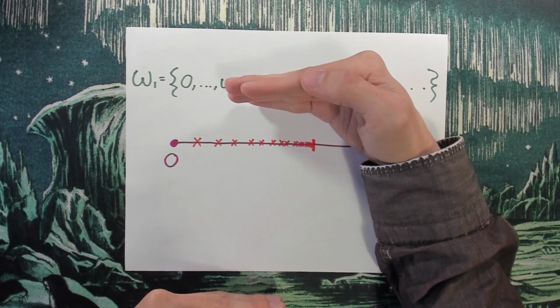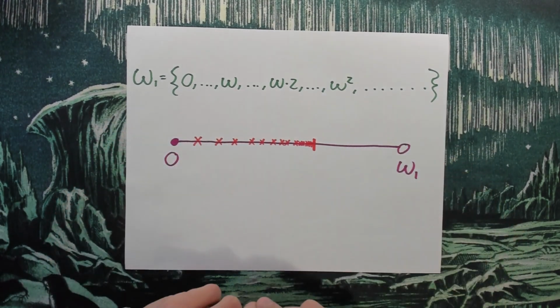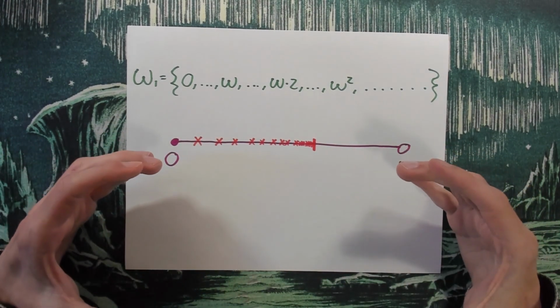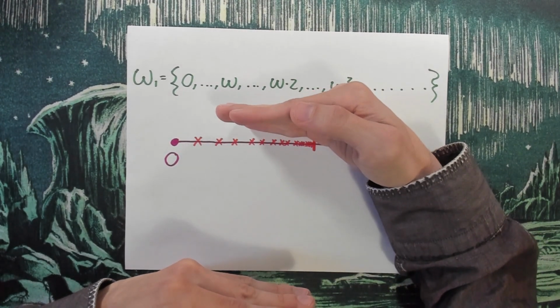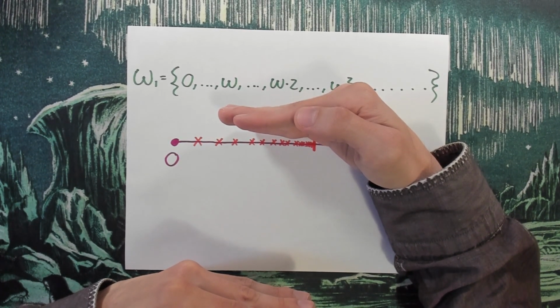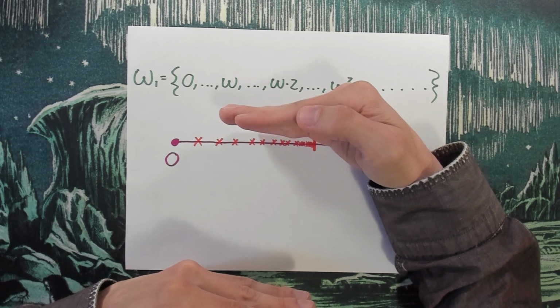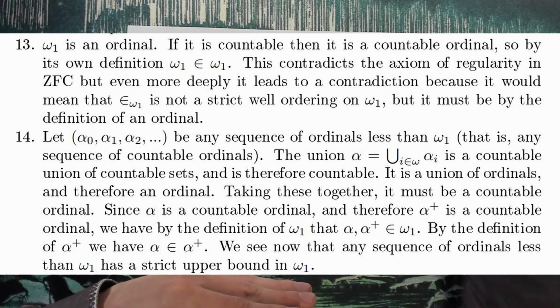That is a different sense of size that it has. We're not talking about how many elements it has. We're talking about, at minimum, how many steps from below it takes to build up to the thing. It's a different kind of size of infinity in a sense, a different notion. It's called cofinality. But that's going to be it for this video.